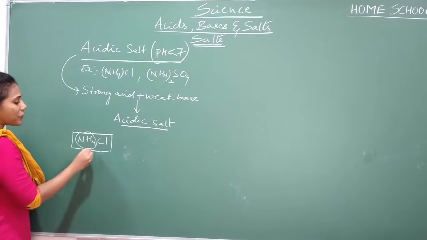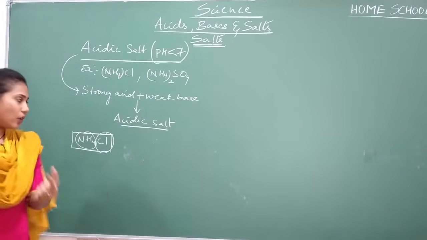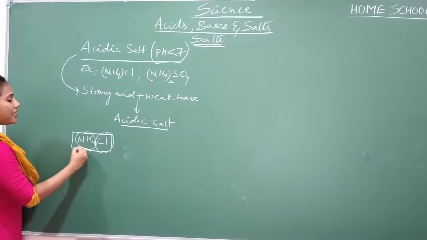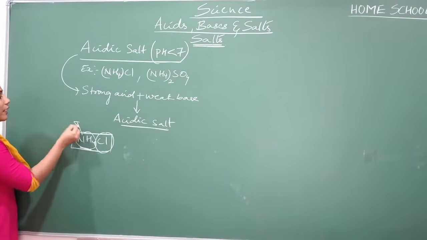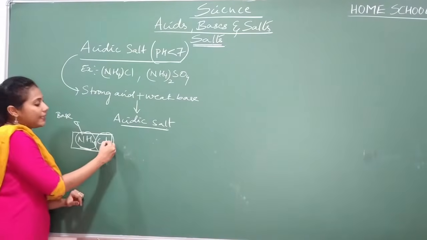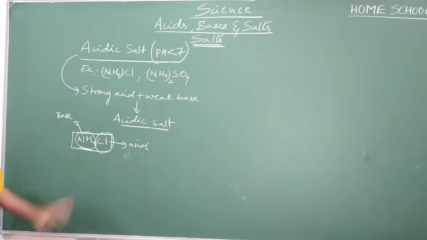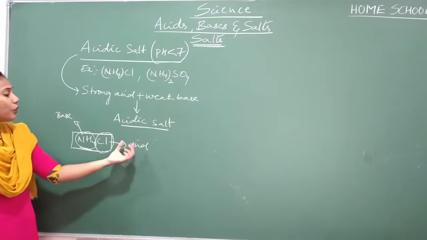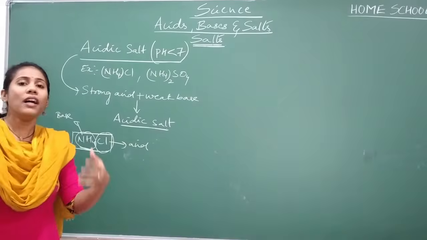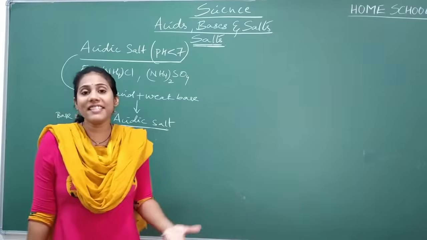This is one part of a salt and this is another part of a salt. Ammonium is one ion, chlorine is another ion here. Always the first ion will come from the base category, and the second part of the salt will come from the acid category. Now you have to think, which acid contains Cl? Can you recall which strong acid contains Cl?